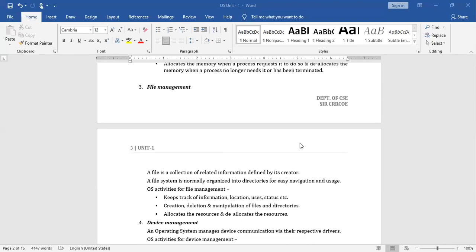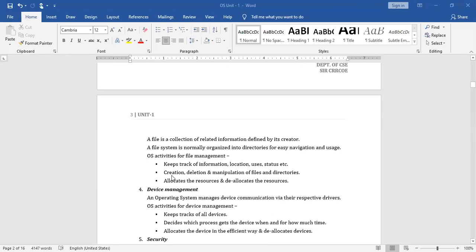Whenever you want to move to a particular file location, the directory structure will help you with easy navigation or locating your file where it is available.